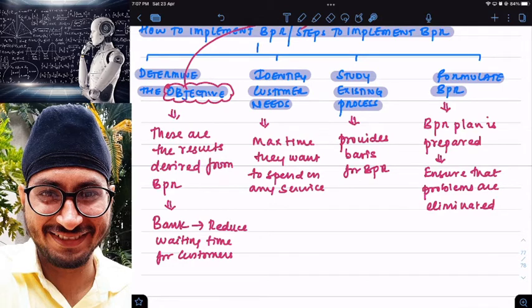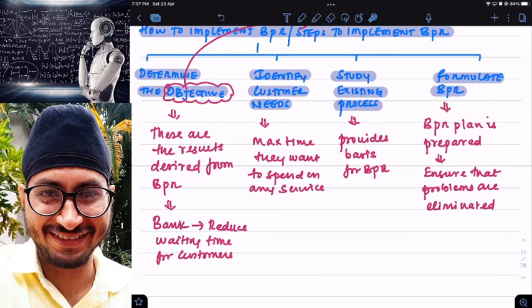Now, sir, let us say for example Nokia. Nokia is a company which went for business process reengineering. Nokia was one of the top companies in the world, especially in India. It was the number one mobile phone company. Almost 50 to 60% market share Nokia used to have in India. But suddenly, what happened when Android came? Android was introduced into this world, and then iOS was also introduced to us. Because of that, what happened? Slowly, people started moving from Nokia's own operating system to Android and iOS. Because of which, from 60%, its share slowly reduced, and it is nowhere to be found.